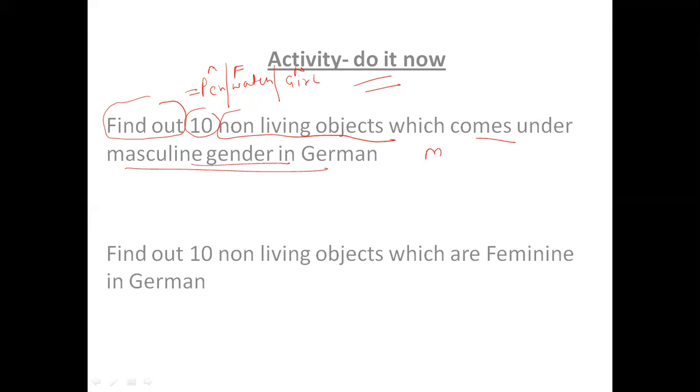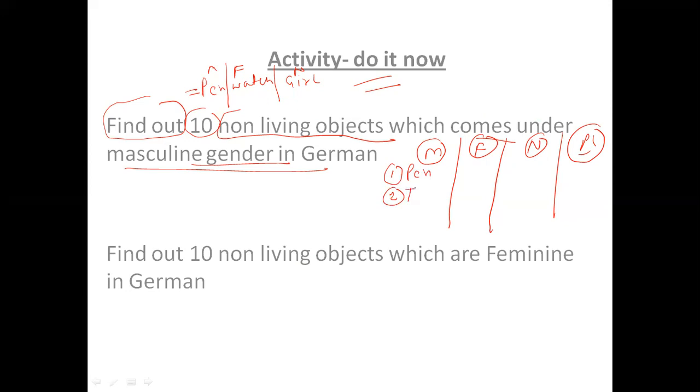So if I talk about masculine, if I talk about feminine, if I talk about neutral, or if I talk about plural. So here one word I have given you, pen. I had also given you one more word, that was Tisch, table. So you have to add 8 more words in this list which are masculine.